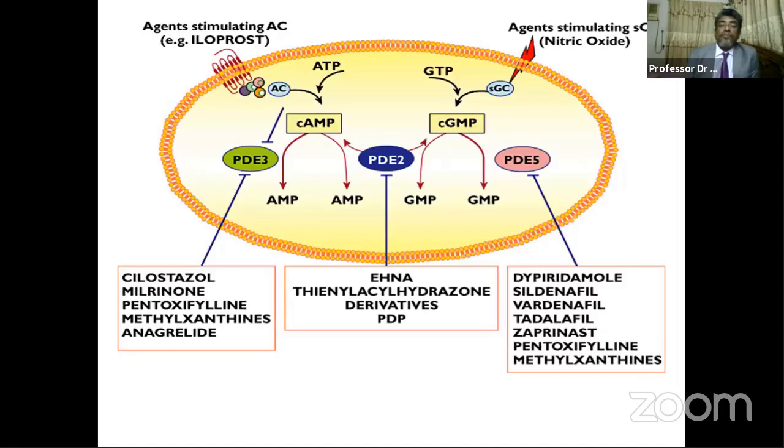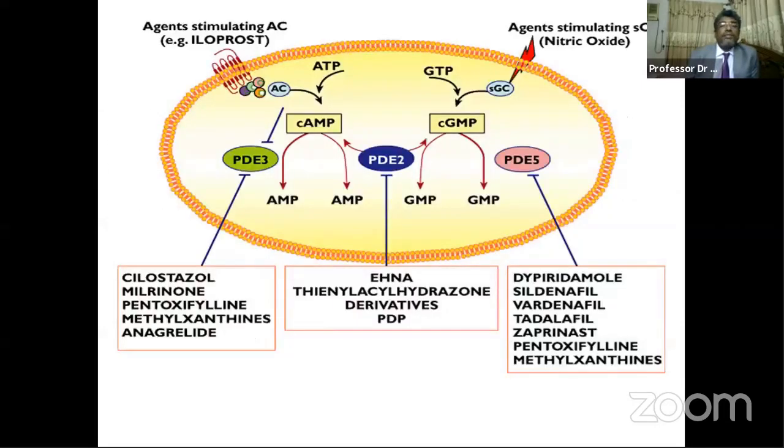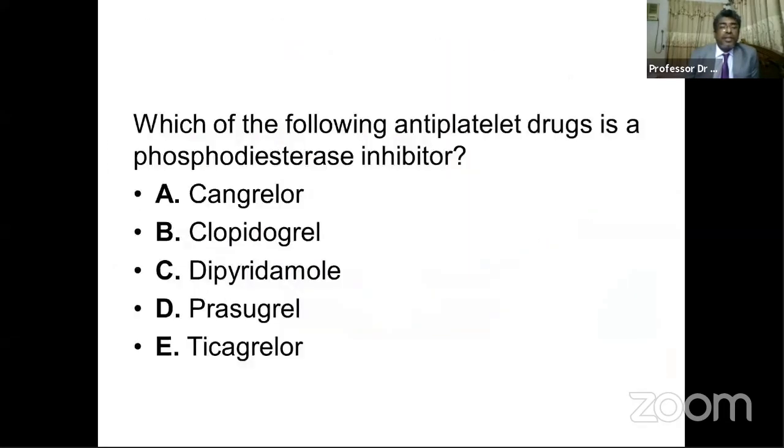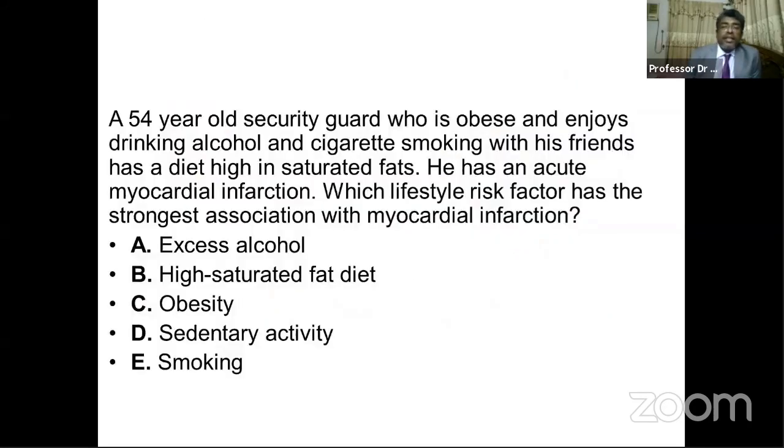The other phosphodiesterase inhibitors are sildenafil, vardenafil, and tadalafil. We know that these drugs are used to reduce pulmonary hypertension, that is the pulmonary pressures, and are also used in erectile dysfunction. So this is the mechanism of action of some drugs, but among these five drugs, dipyridamole is the one that inhibits phosphodiesterase. So dipyridamole is the answer here.